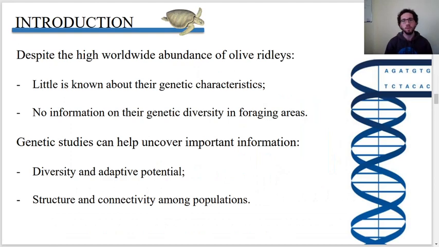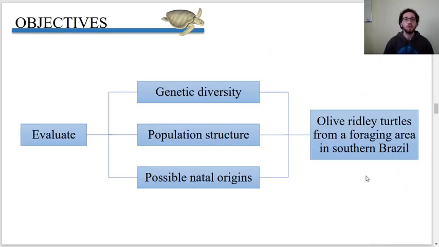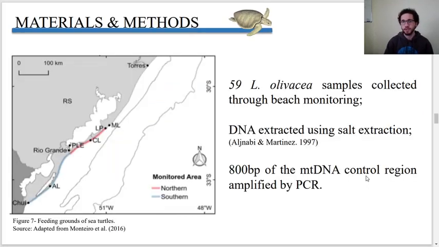Despite the high worldwide abundance of olive ridley, little is known about their genetic characteristics in the Atlantic Ocean, and there is no information on their genetic diversity in foraging areas. These genetic studies can help uncover important information, such as diversity, adaptive potential, and structural connectivity among populations. So, in this context, our objectives were to evaluate the genetic diversity, population structure, and possible natal regions of olive ridley turtles from a foraging area in southern Brazil.